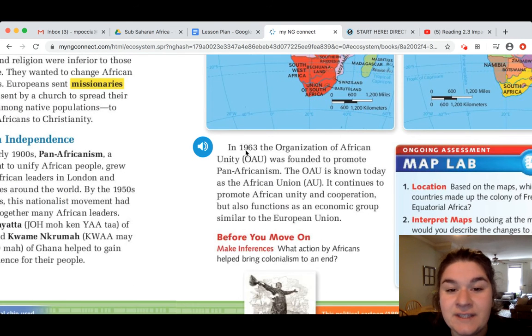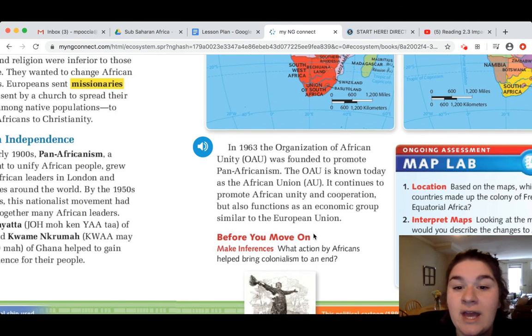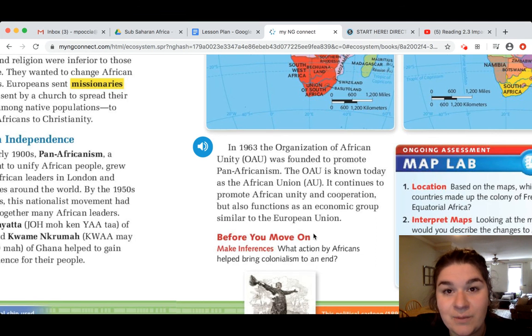In 1963, the Organization of African Unity, the OAU, was founded to promote Pan-Africanism. The OAU is known today as the African Union, the AU. It continues to promote African unity and cooperation, but also functions as an economic group similar to the European Union. So we learned about the European Union in our Europe unit. So the AU, the African Union, is very similar. It allows all the countries to have representation in Africa, which they didn't historically have.